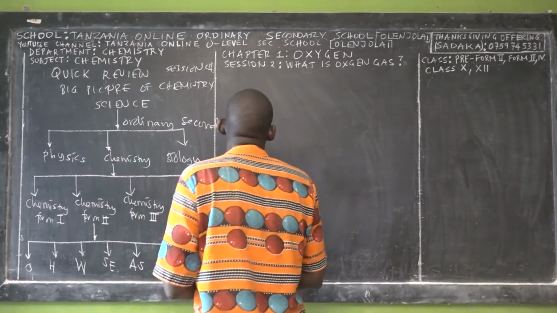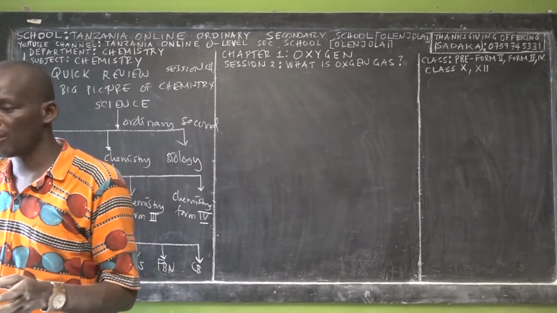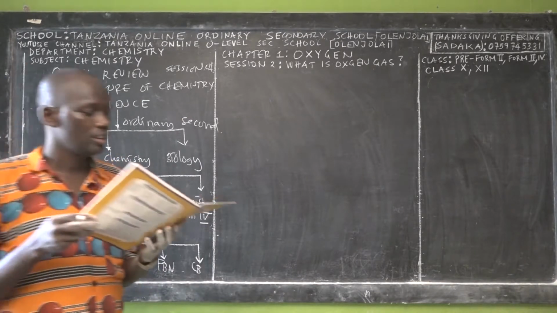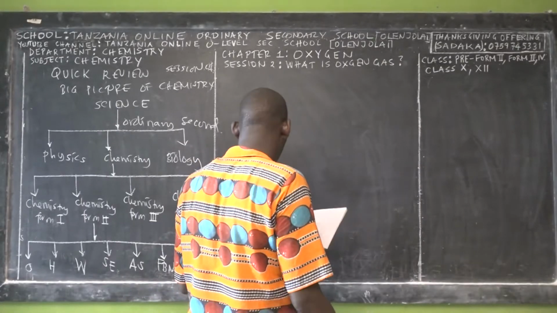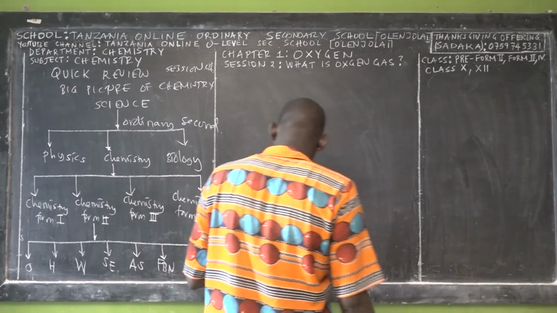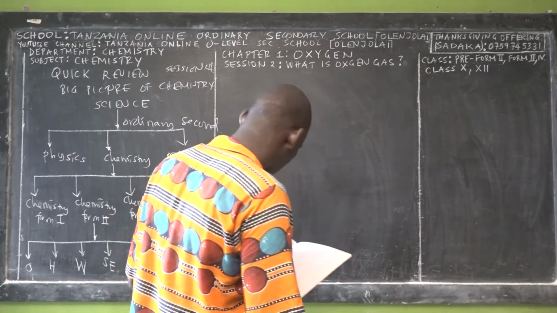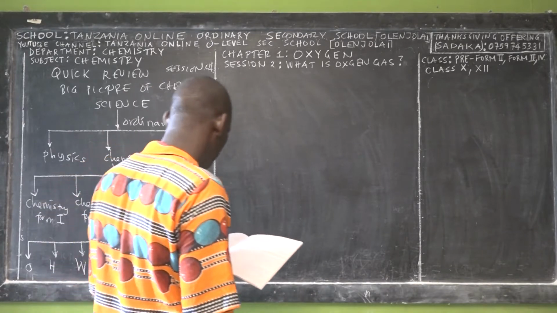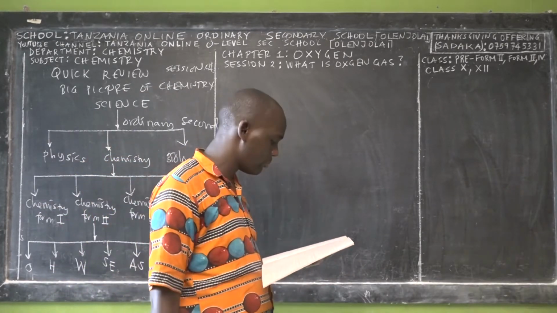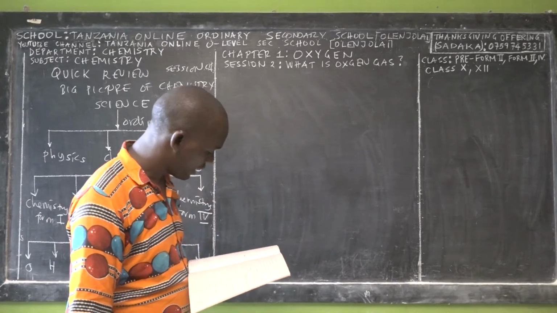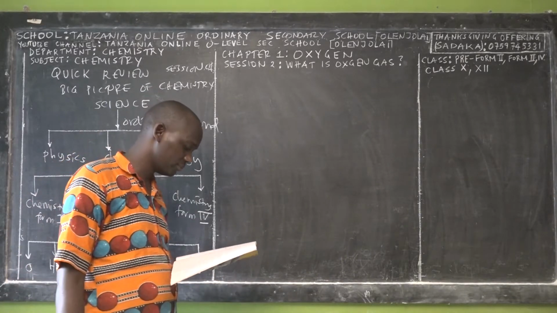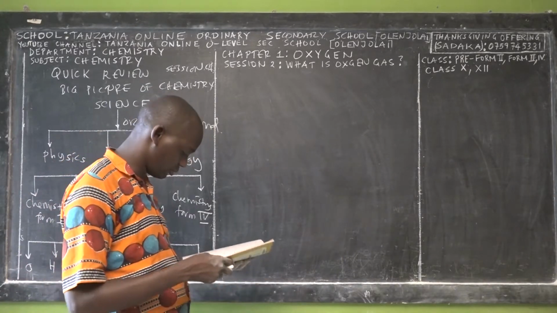So today, let us go to the terminology which I've written there as oxygen gas. We defined oxygen as a chemical element that constitutes 21% of the Earth's atmosphere, that is capable of combining with all elements, except some noble gases. I gave you two definitions. The second definition: oxygen is a chemical element with the symbol O and atomic number 8, found in group 6 of the modern periodic table.